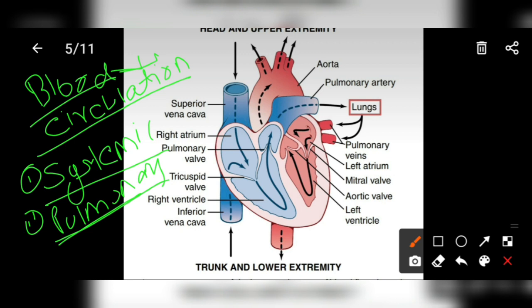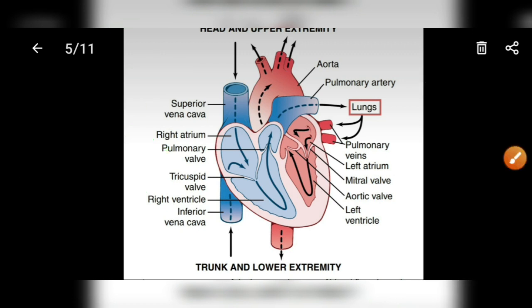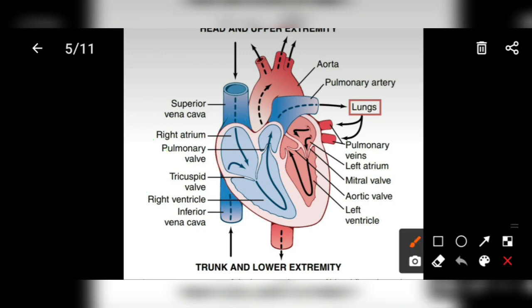Let's talk about the systemic circulation. First of all, the importance of blood circulation is to carry oxygen to every part of the body, to supply oxygen to every part of the body to keep them alive. Oxygen is necessary for every cell of the body, and through this circulation oxygen is supplied to every part of the body.